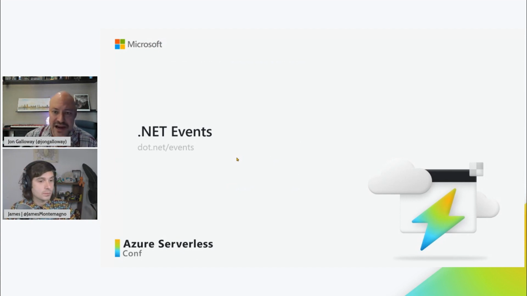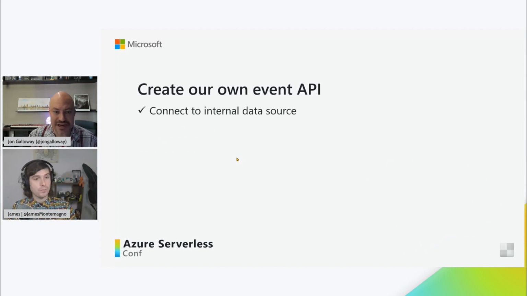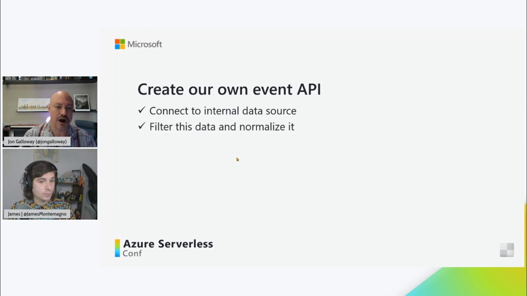And the .NET website, now that we had live shows on it, was starting to become a very dynamic community place to hang out. And so we thought it was really natural to make it easy to find events that were going on around the globe as well. So, first of all, we thought, well, we'll need to create our own API. And it turned out there already were some data sources internal at Microsoft where we were tracking who's going to this conference and which conferences we sponsor. But they were for all conferences, not just .NET. So we needed to filter and normalize that data a bit.